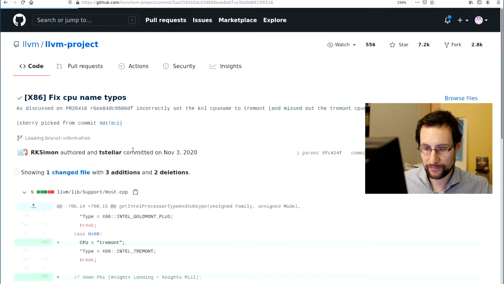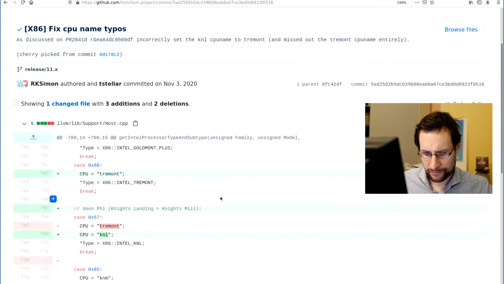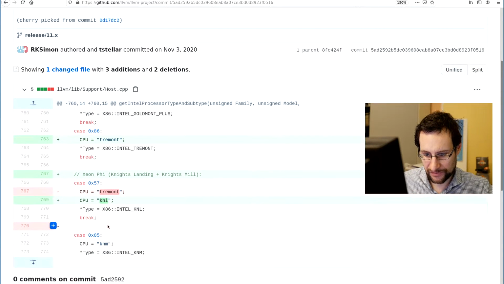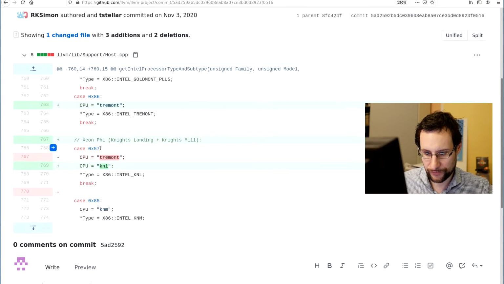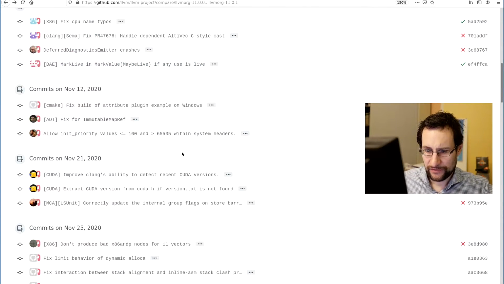What did they type wrong there? How is this a typo? Are you freaking kidding me? So Knights Landing, Knights Mill, Xeon Phi, okay, fine, it's a typo.